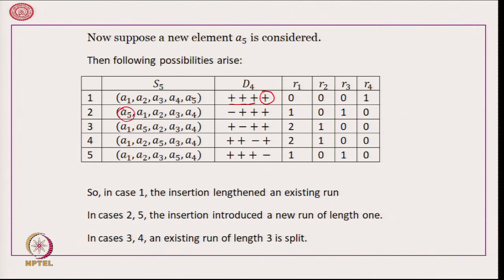Instead, if the fifth element comes at the very first position, then here we will get a minus, because A 1 is less than A 5, but after that there is going to be plus plus plus. Similarly, if A 5 comes at the second position, then we will get plus minus plus plus, and similarly for all the 5 cases. Note that here we have assumed that A 5 is the largest element.